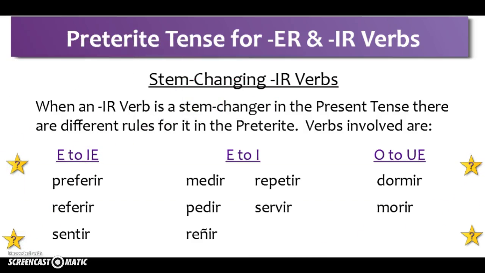Repetir and servir, both of which are cognates, meaning to repeat or to serve, and dormir and morir, dormir to sleep, morir to die, both again O to UE verbs. All of these are verbs that have a stem change in the present tense and some degree of a stem change in the preterite. Let's take a look at where those stem changes actually happen.